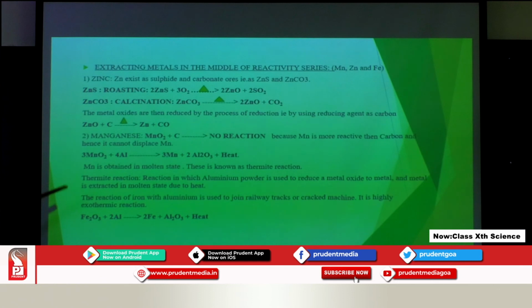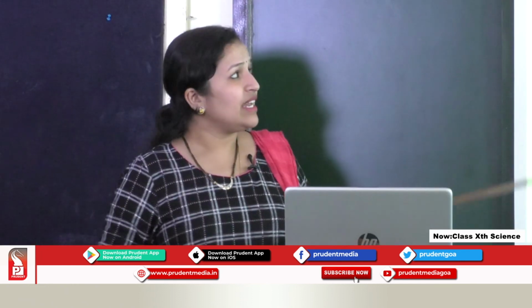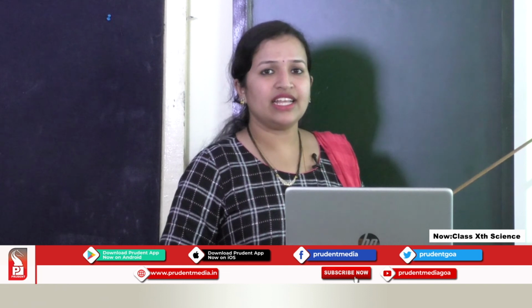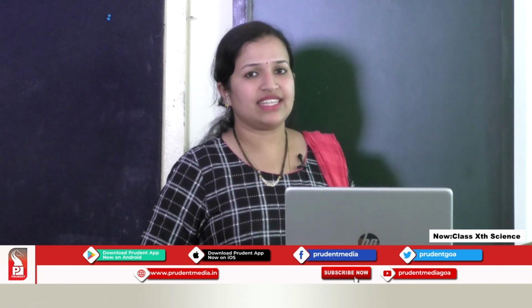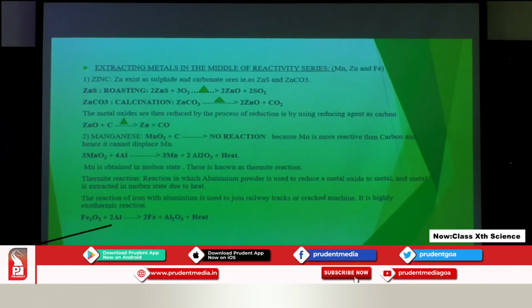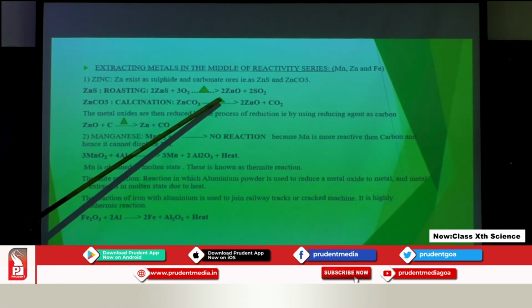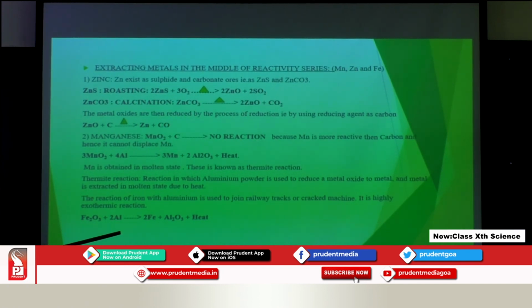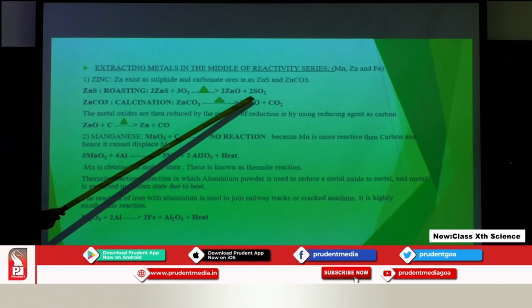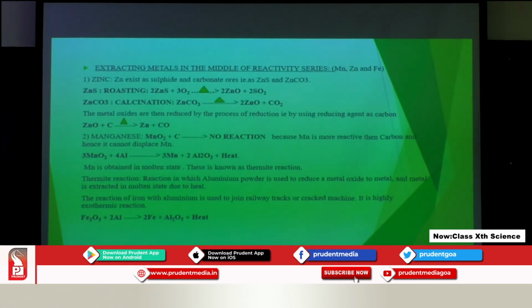Here, the zinc sulphide ore, since it is a sulphide ore, we will do roasting. Roasting means we are heating the ore in the presence of excess air. When excess air is supplied, we get the formation of oxide. So, zinc oxide will be formed, and sulfur dioxide gas will be evolved in the process. Now, we will take a break for reduction.